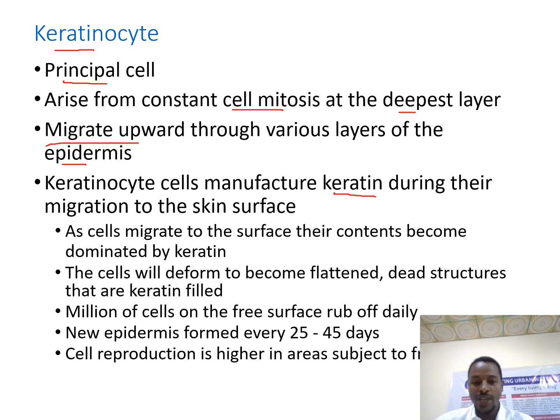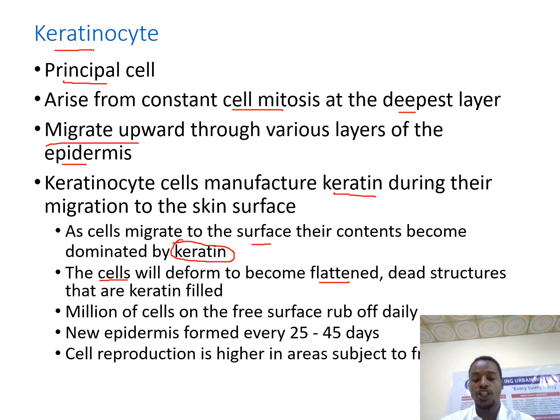As the cells migrate, some important changes happen to the keratinocyte cells. When they migrate to the surface, their content becomes dominated by the protein called keratin. The other thing is that the cell changes shape. It is deformed and becomes flattened. That means they become squamous.